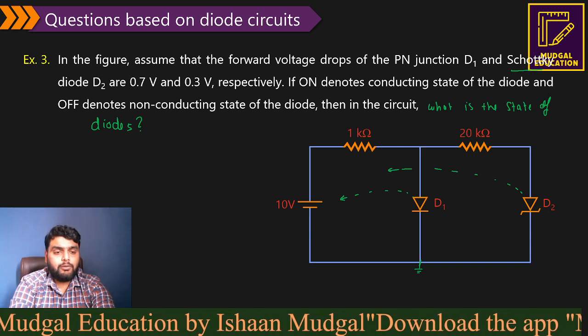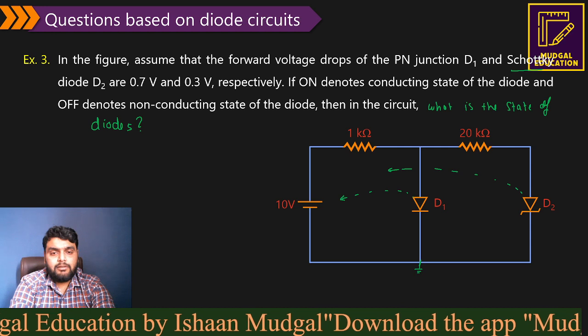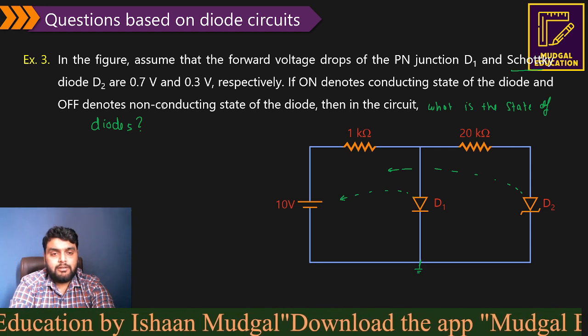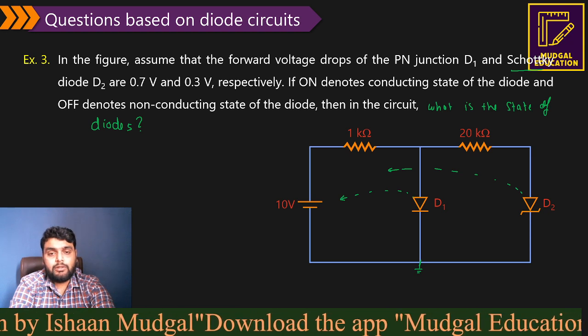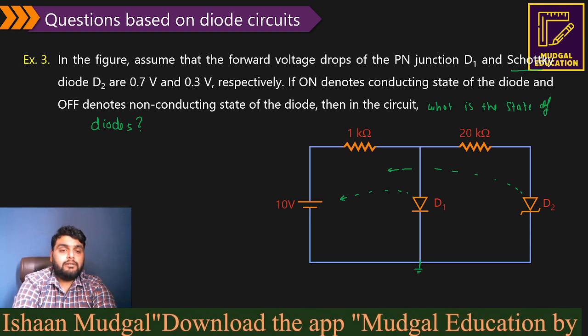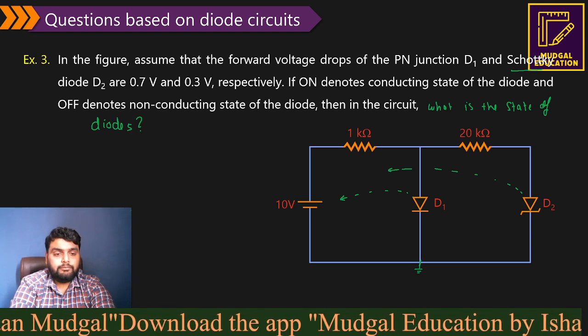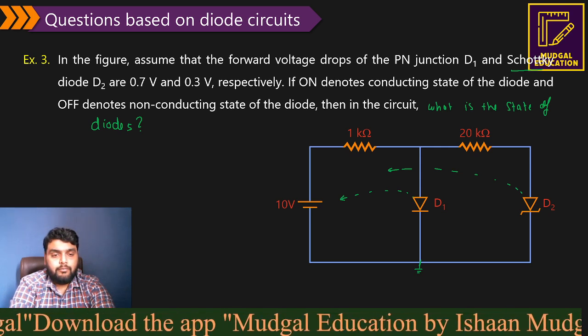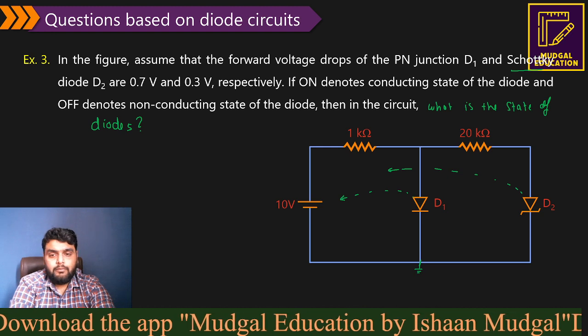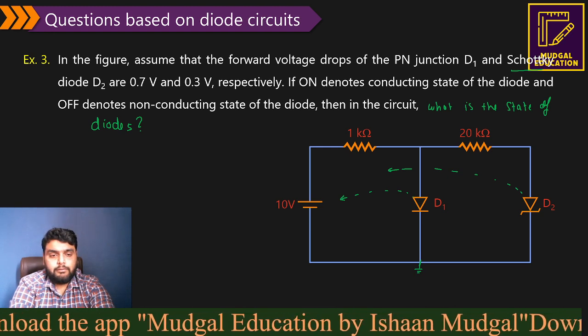Okay, understood? Now wait a sec, let me check the question again. If I have made some mistake here, let me check whether the question is right or wrong.